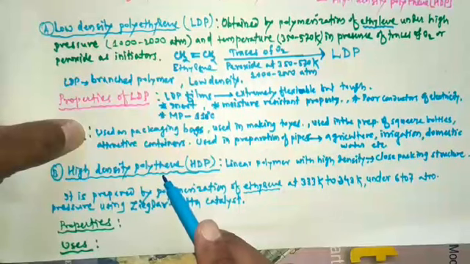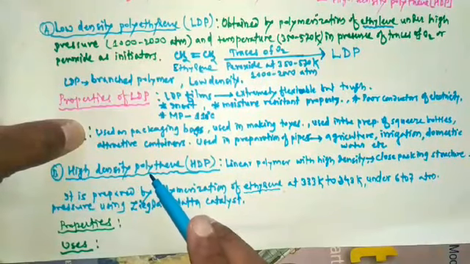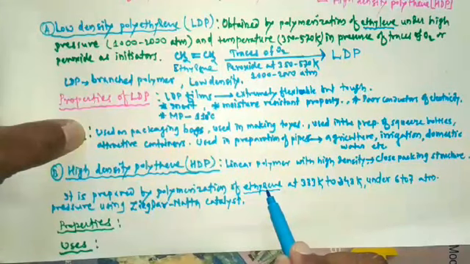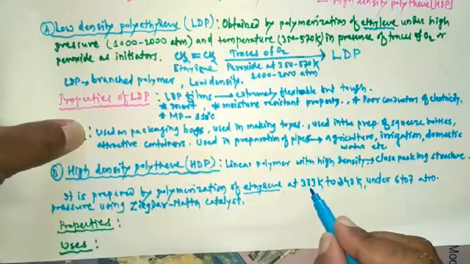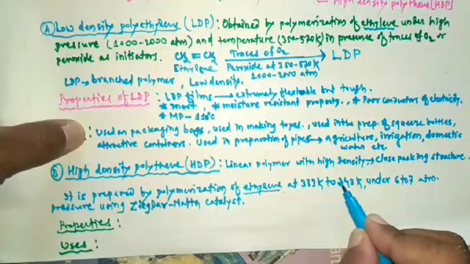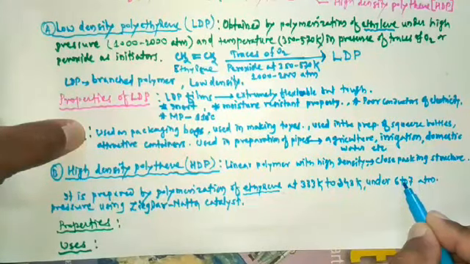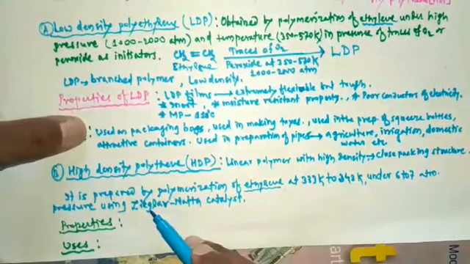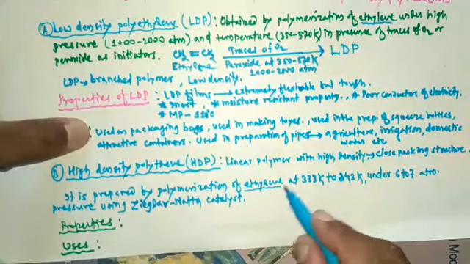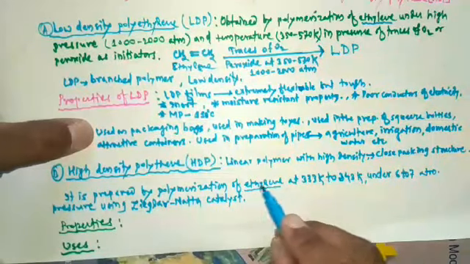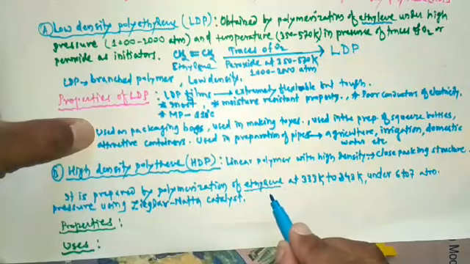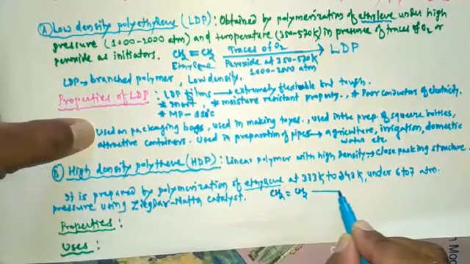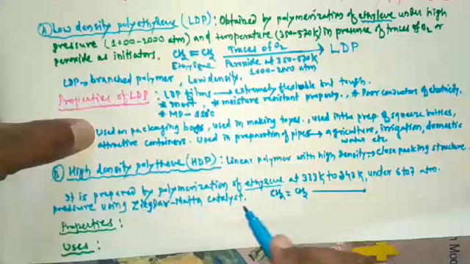So how is it prepared? High density polythene can be prepared by polymerization of the monomer ethylene. Polymerization is carried out at 333 Kelvin to 343 Kelvin under 6 to 7 atmospheric pressure using Ziegler-Natta catalyst. So let's represent the reaction. Here polymerization of ethylene is carried out. Here CH2 double bond CH2, ethylene.